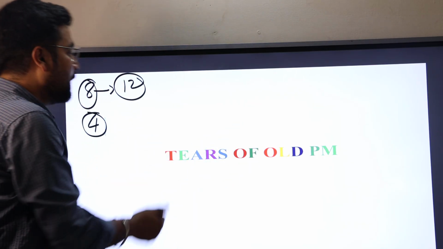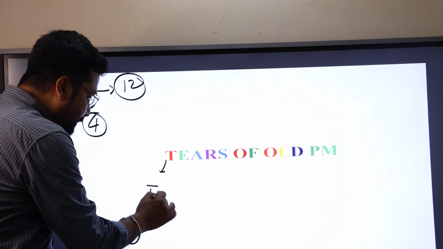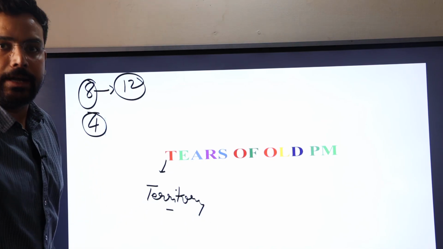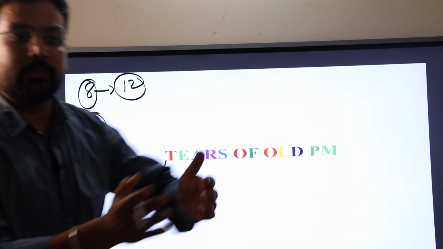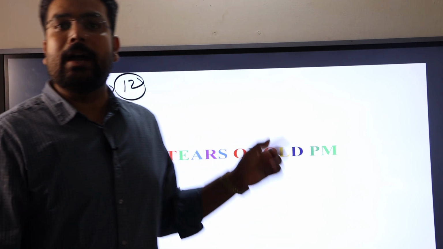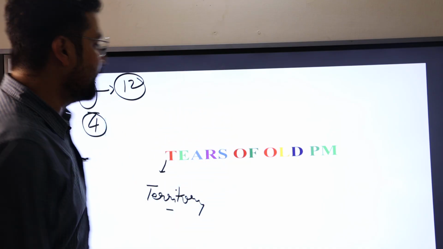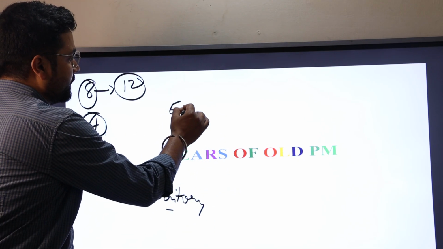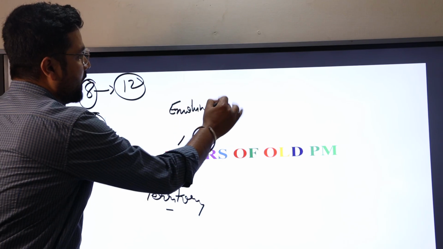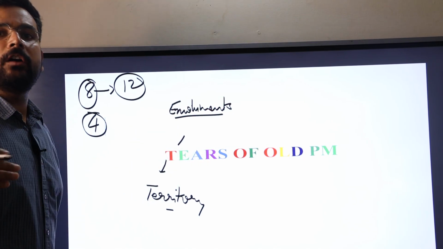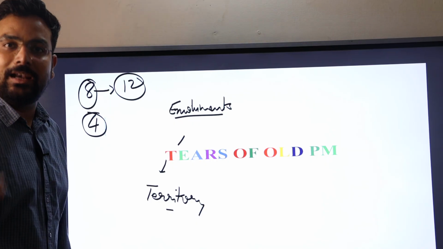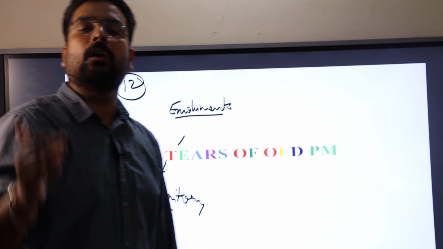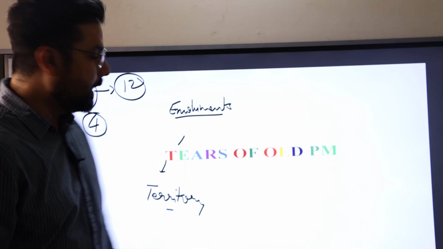In Tiers of Old PM, the T stands for territory. That talks about the Union and its territory. India as a whole has a certain amount of territory that has been identified and discussed in the first schedule. Second, E stands for emoluments. Emoluments means remuneration, salary, and those privileges that have been provided to certain persons or personalities who are part of India.